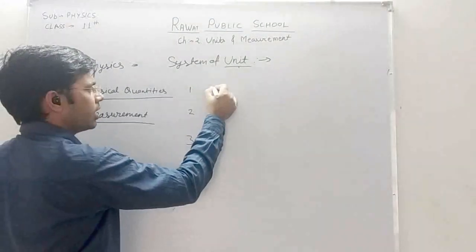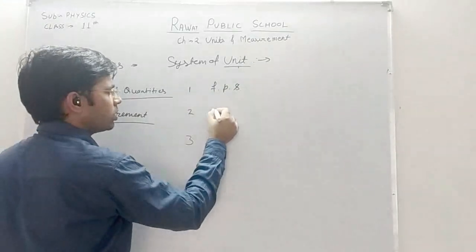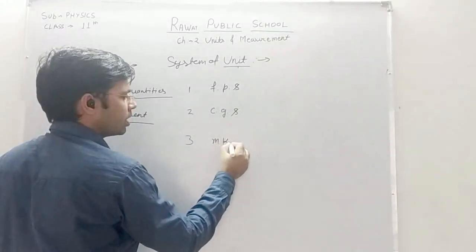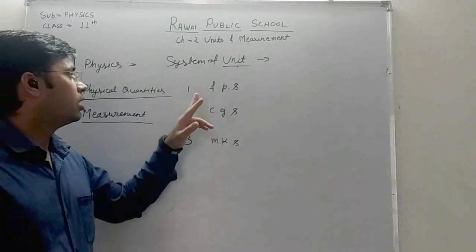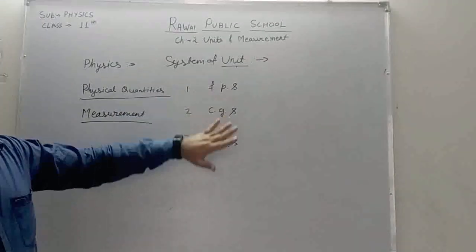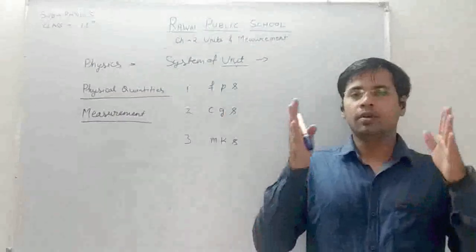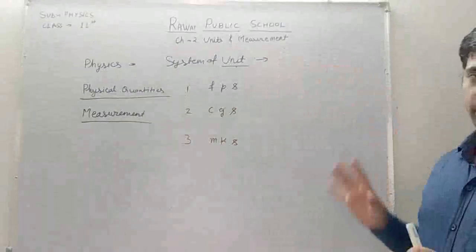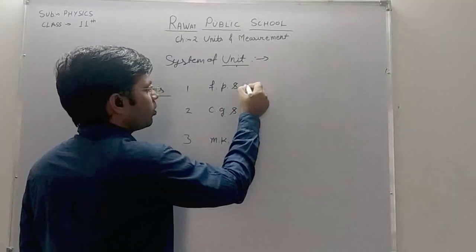First one is FPS, second one is CGS, and third one is MKS. Now just understand them clearly. All these unit systems are built on fundamental units, and each unit system has a composition of everything, that means all the units come in there, but we specify them with the help of fundamental units.